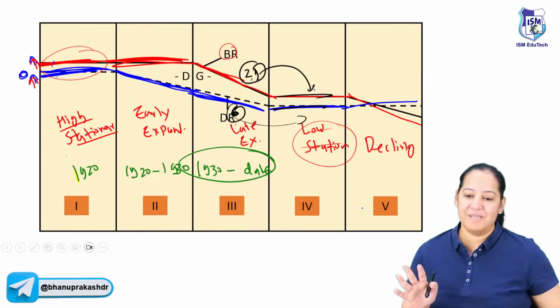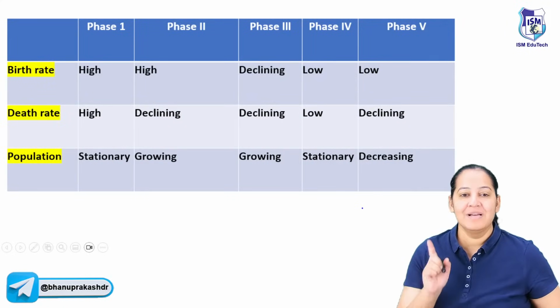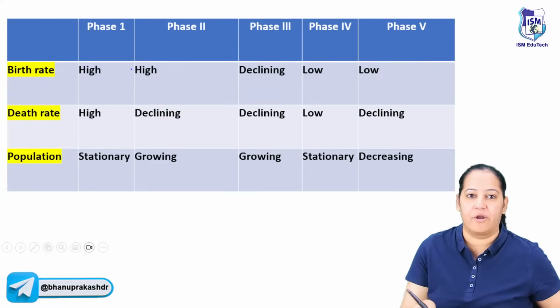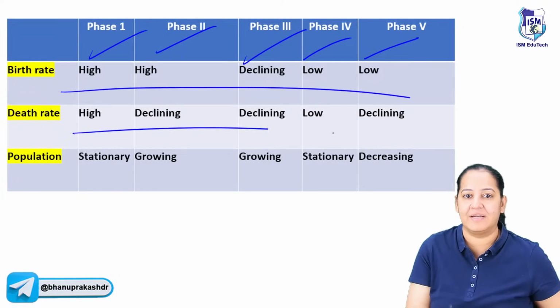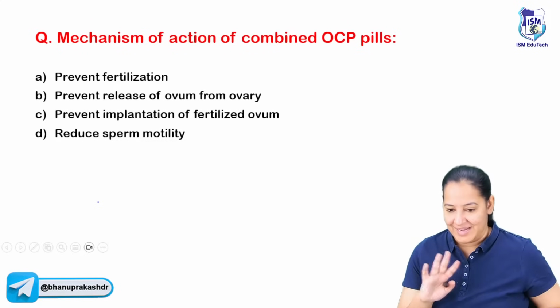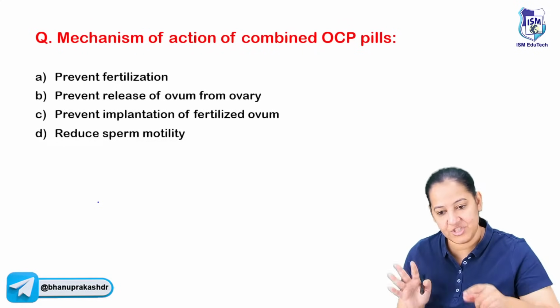We have to see the examples of all 5. I have drawn it for you: the 5 phases, 1, 2, 3, 4, 5. See the birth rate, see the death rate. So that is the thing. Can we go ahead now? The next question is in front of you.